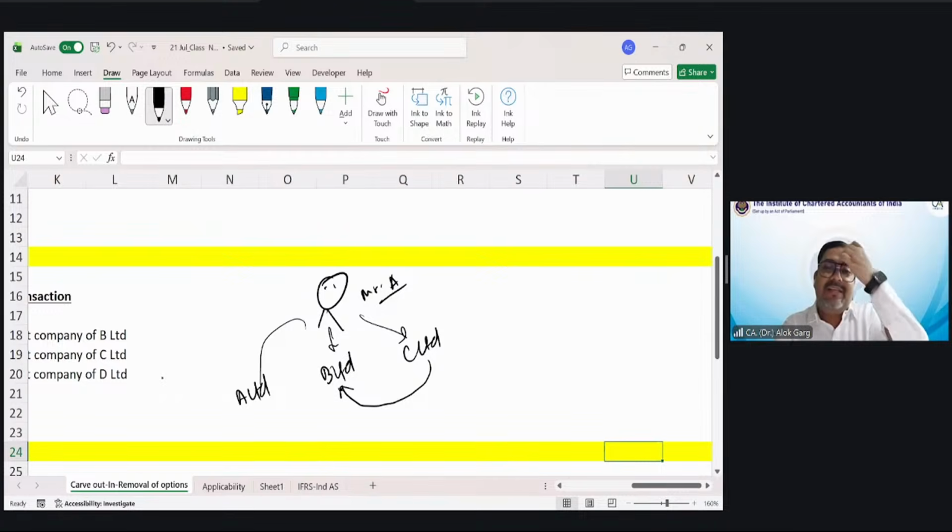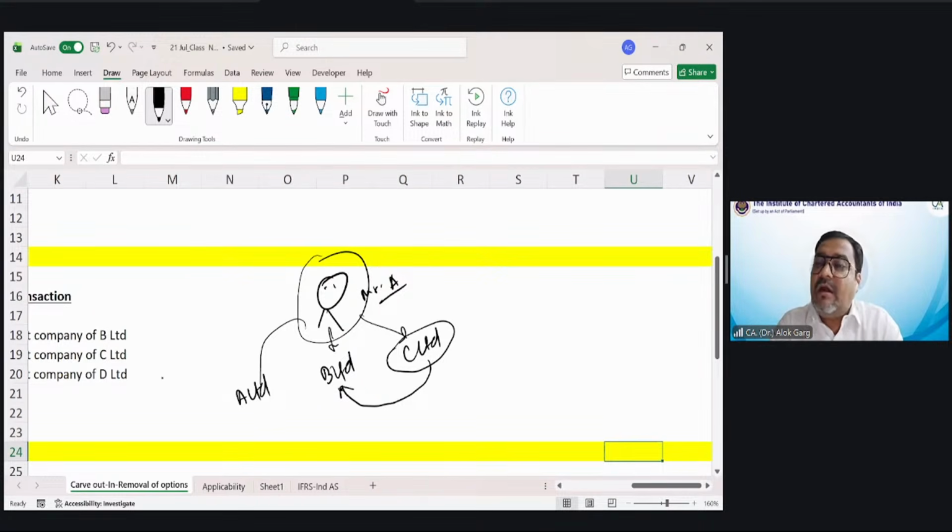And who is taking the decision? This guy is taking the decision. Now I will not have 3 companies, I only want 2 companies. So I will approve and plan the acquisition of C Limited by B Limited. So friends, tell me one thing: before acquisition, who was the parent of C Limited and B Limited?